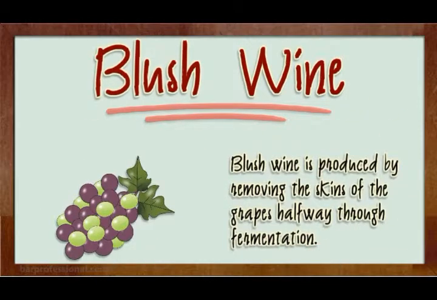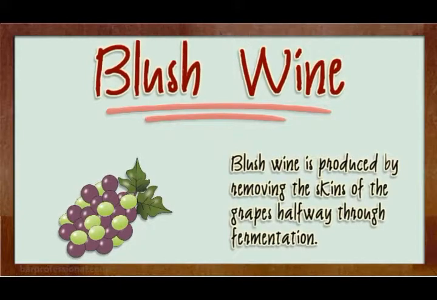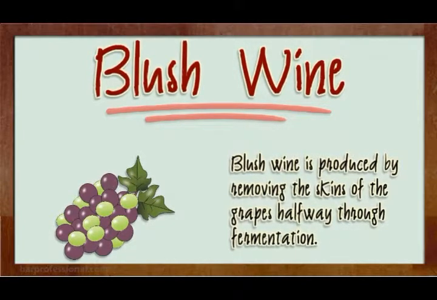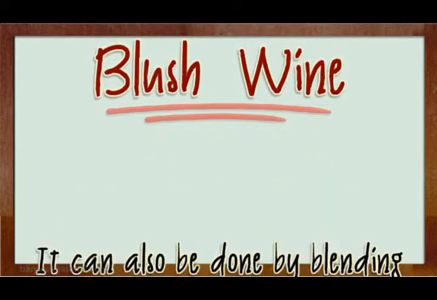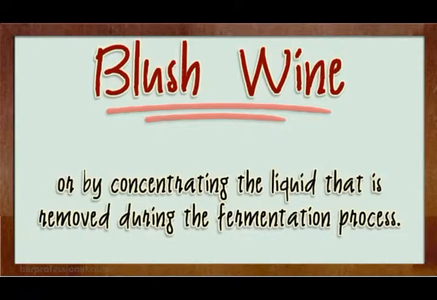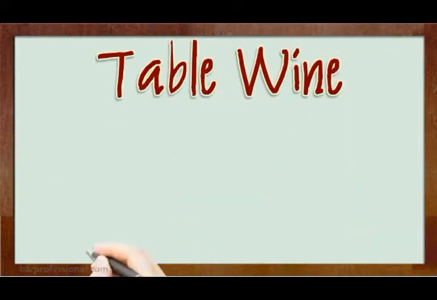Blush wine. Blush wine is produced by removing the skins of the grapes halfway through fermentation. It can also be done by blending red wines and white wines, or by concentrating the liquid that is removed during the fermentation process.